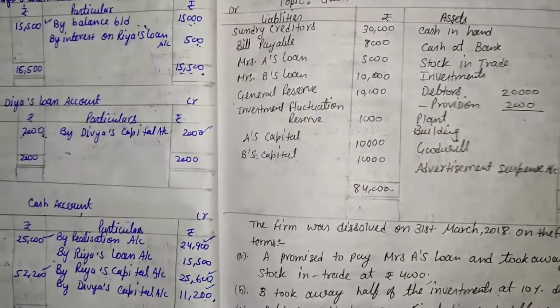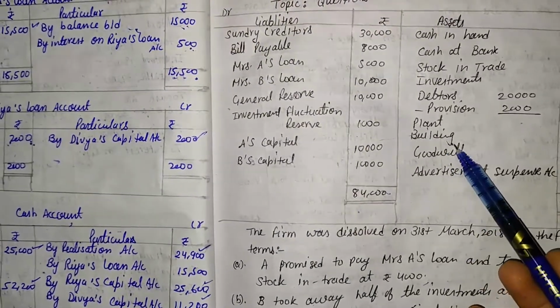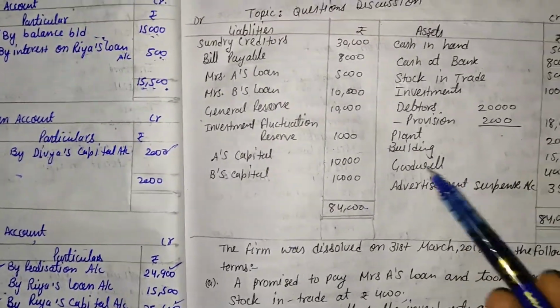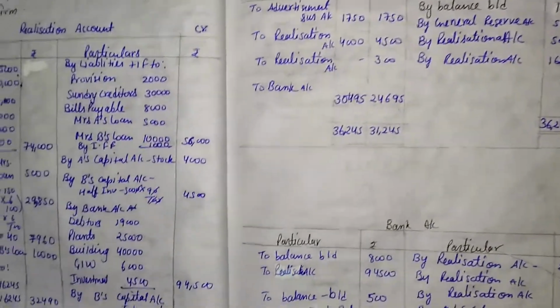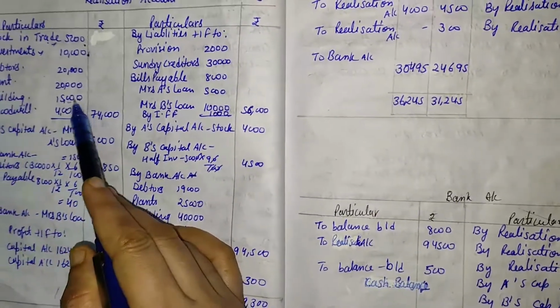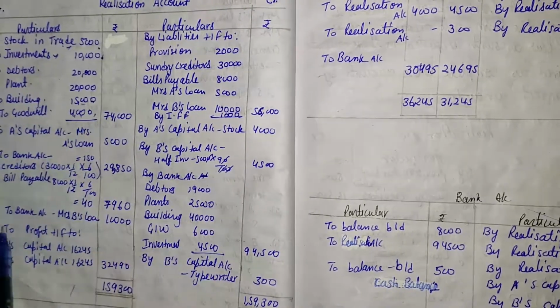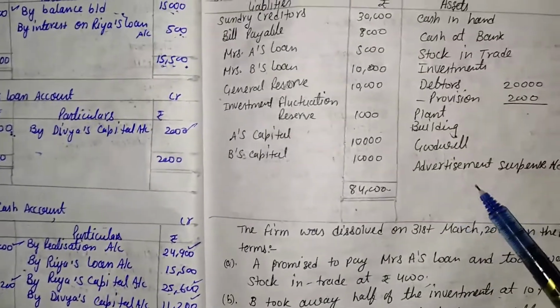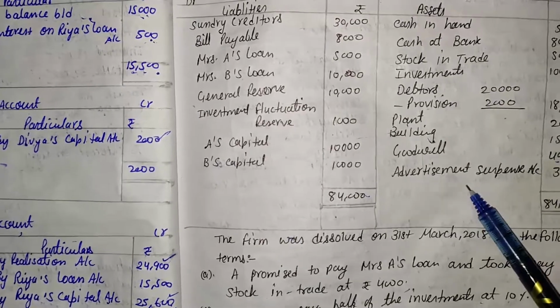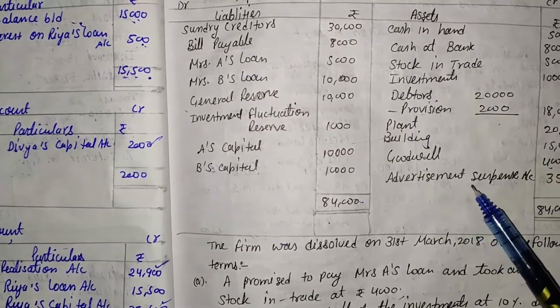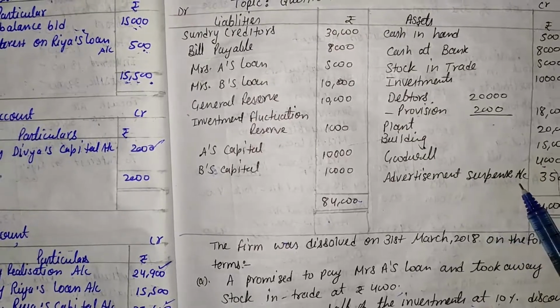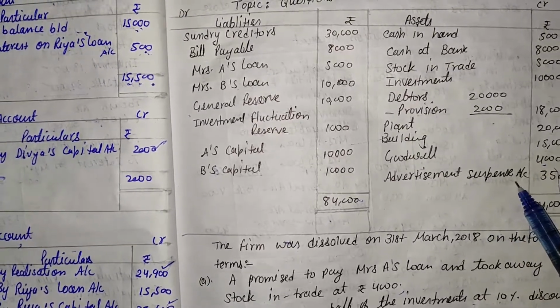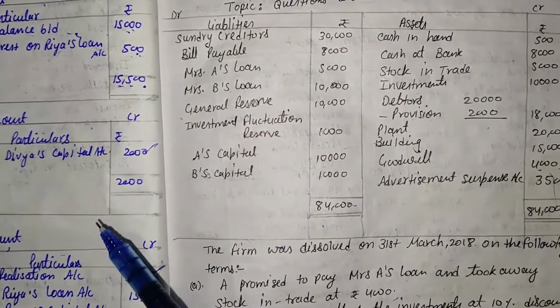Then the next information is building of rupees 15,000 and goodwill of rupees 4,000. So here building is rupees 15,000 and goodwill is rupees 4,000. But here one more information is given, that advertisement suspense, and we ignore this point because we will have to distribute that point in the capital account. We cannot transfer that value in the liabilities column.